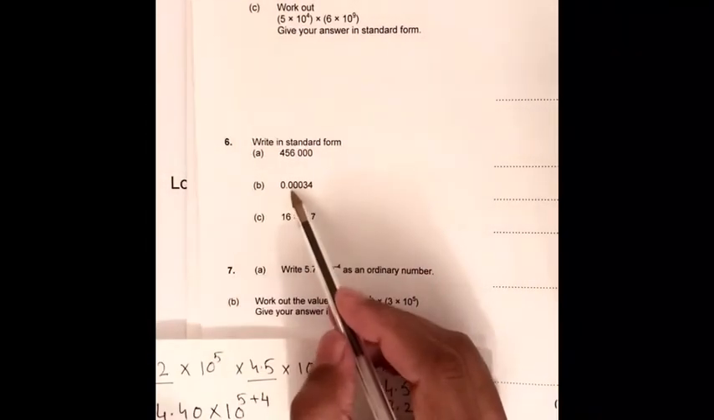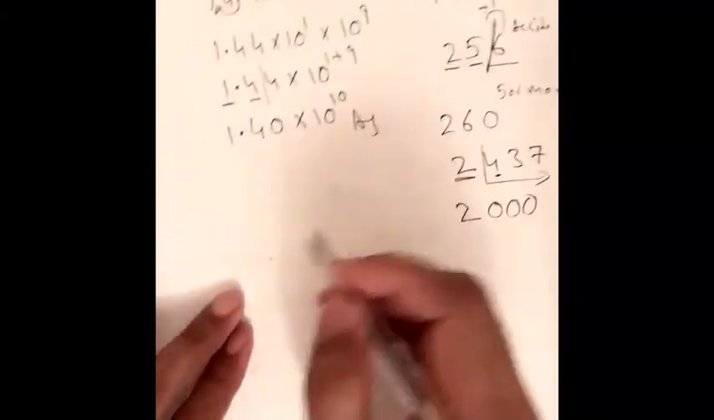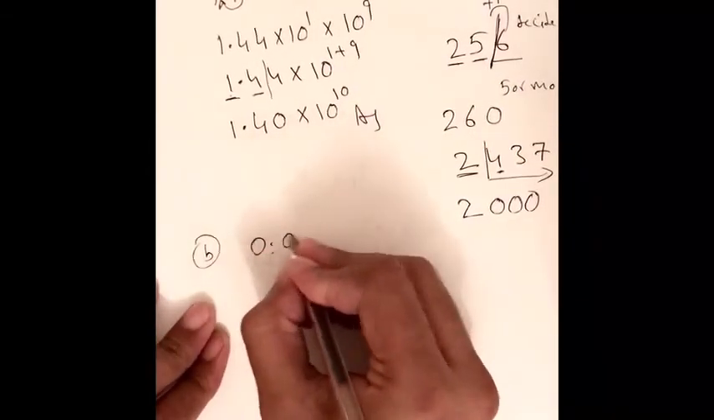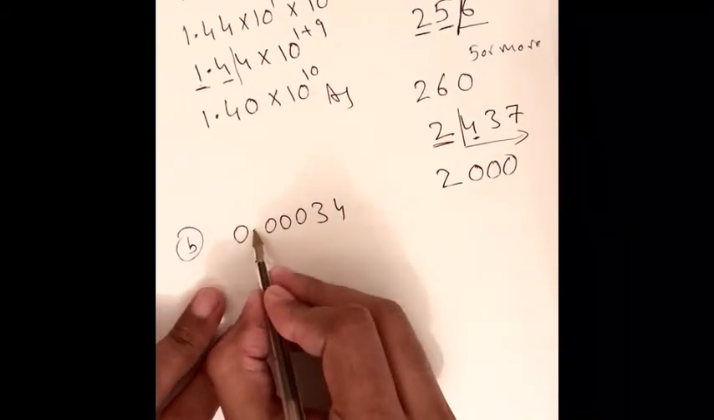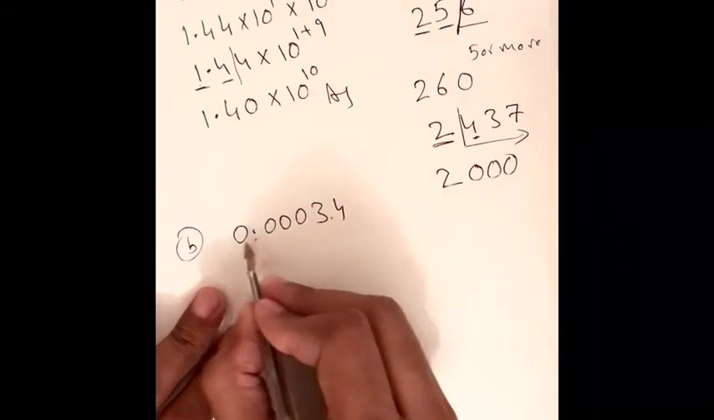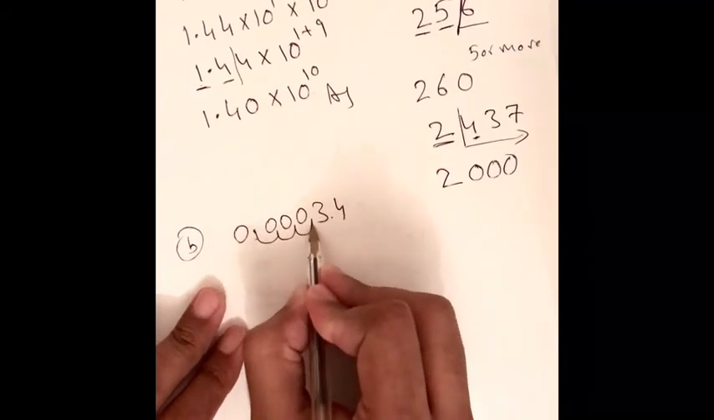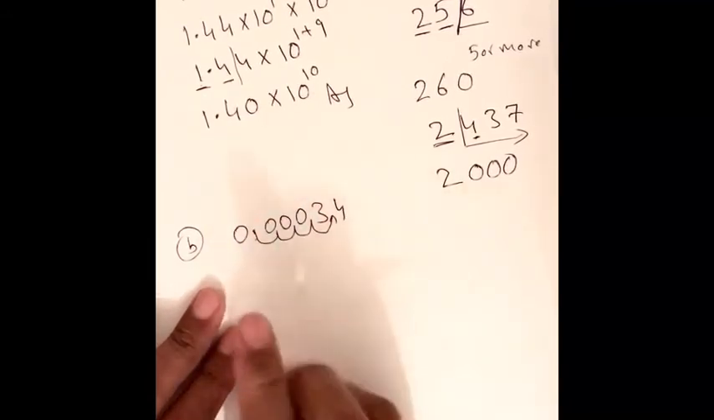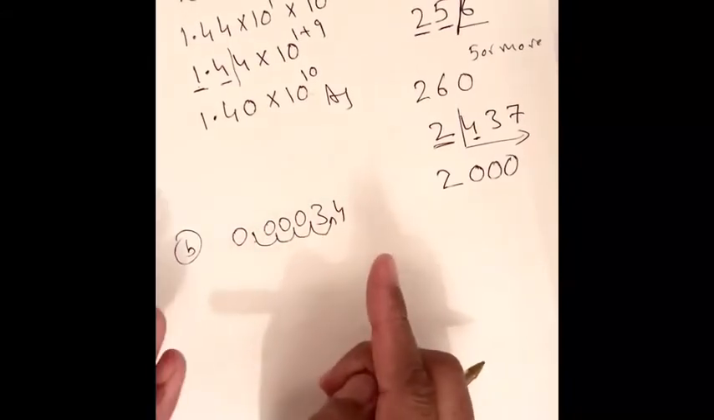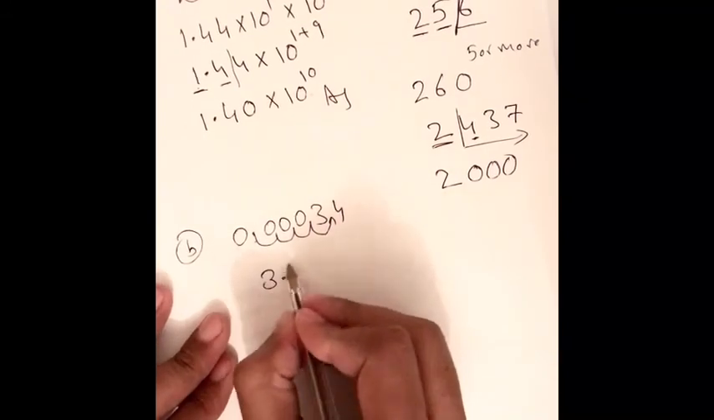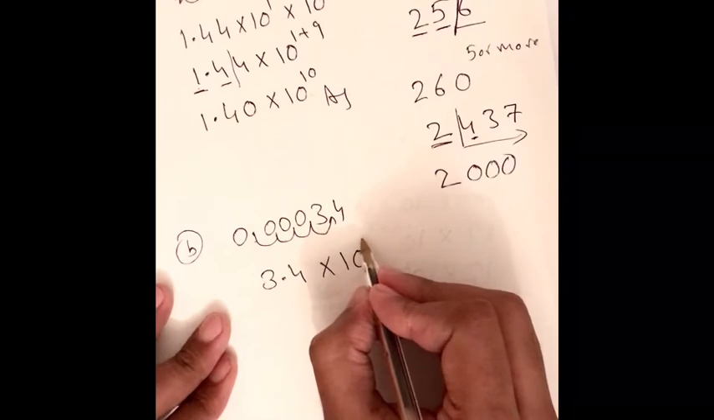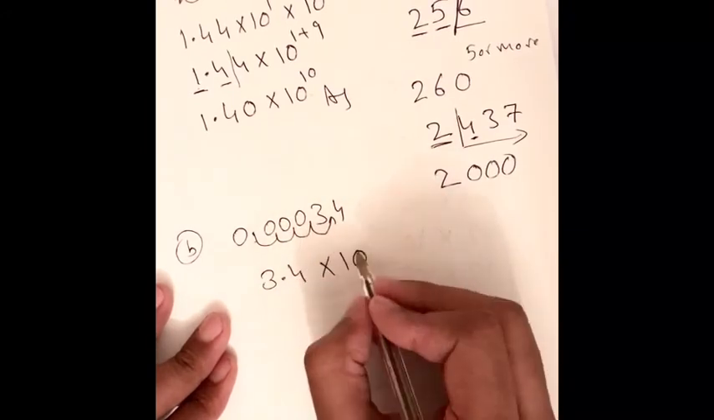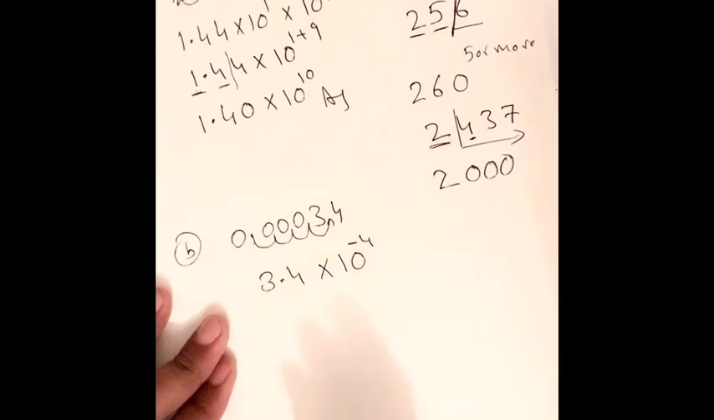They said 0.00034. Now we need to move this decimal point till here. So 1, 2, 3, 4. 4 places we have moved from left to right, so the power is going to be negative. That becomes 3.4 times 10 power negative, how many? 1, 2, 3, 4 places moved. So this is our standard form.